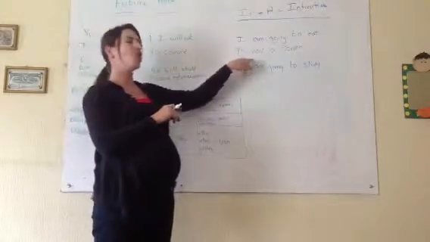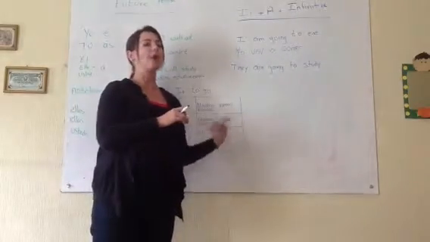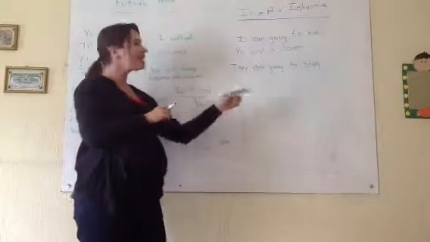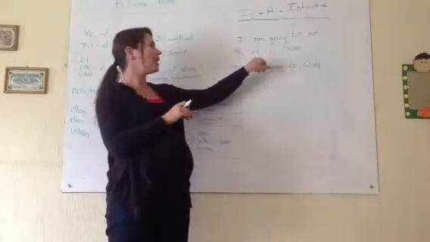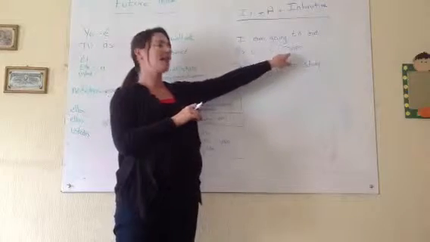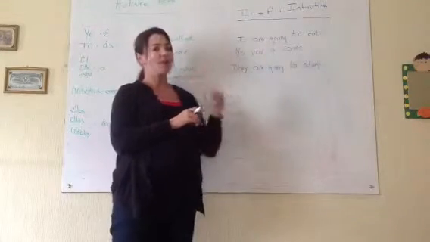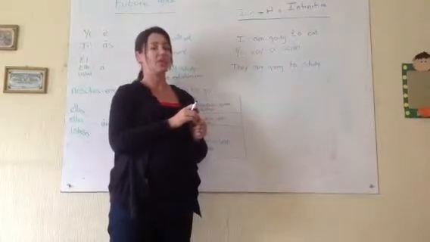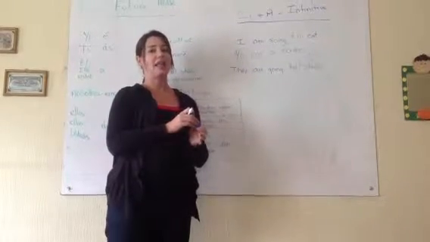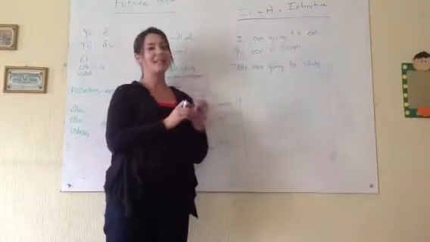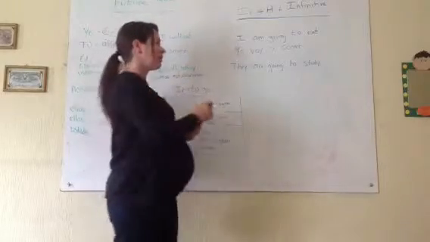Here we're saying yo voy a comer, I'm going to eat. You must have the a between the verb ir and your other infinitive, or the sentence won't make sense. There's no translation for a in this format, but it has to be there to form this correctly.